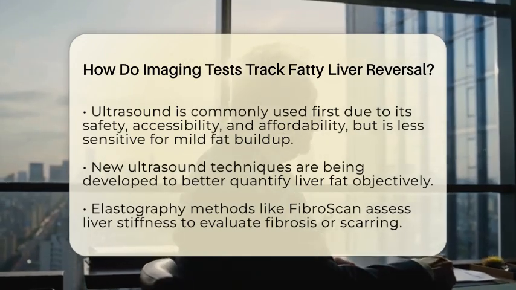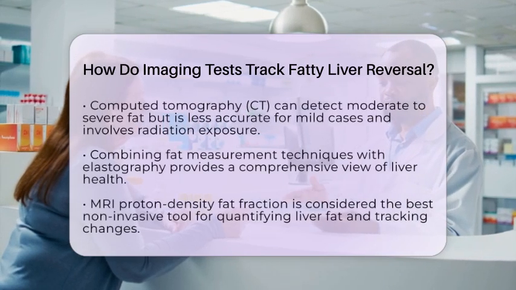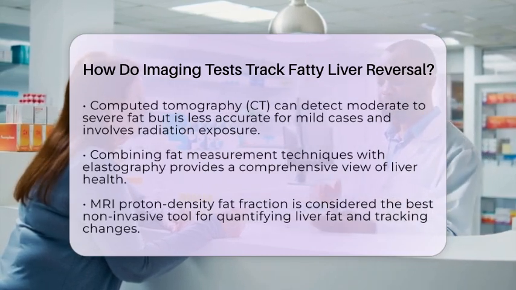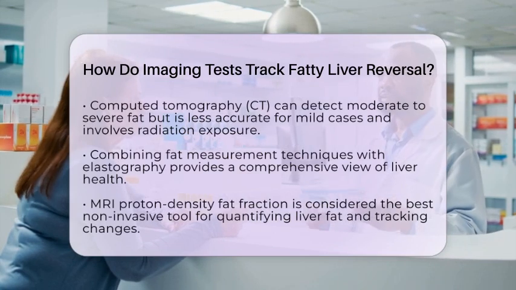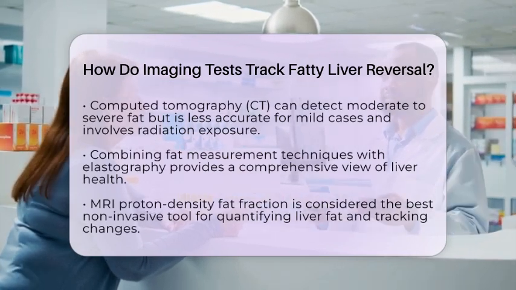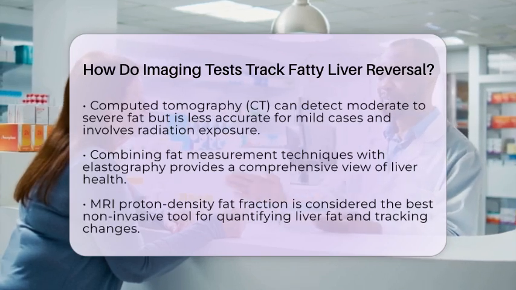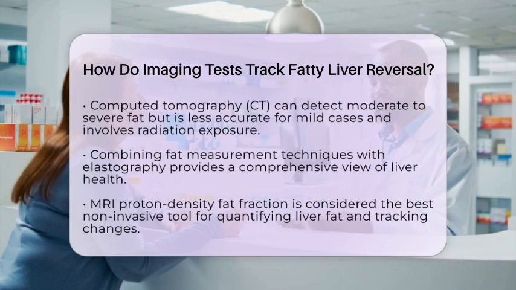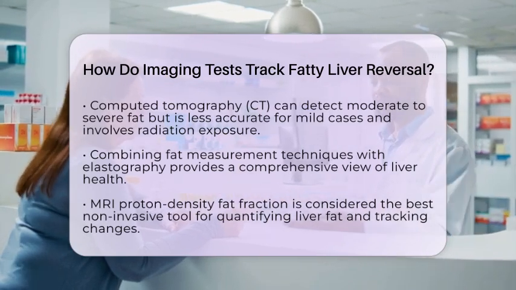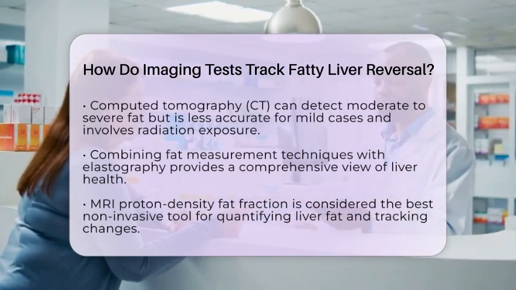Ultrasound elastography, like FibroScan, measures liver stiffness to assess fibrosis or scarring, which is important because fibrosis can worsen even if fat decreases. Computed tomography scans can also detect moderate to severe fat buildup but are less accurate for mild cases. They also expose you to radiation, so they are not ideal for regular monitoring. Advanced CT methods are being studied but are not yet standard for tracking fatty liver reversal.